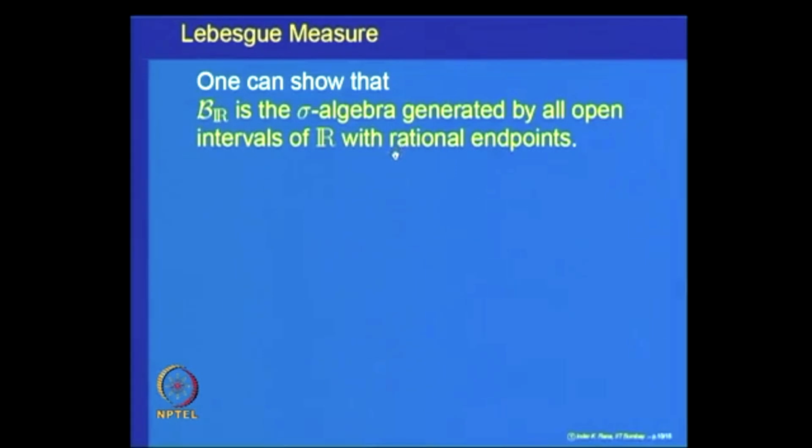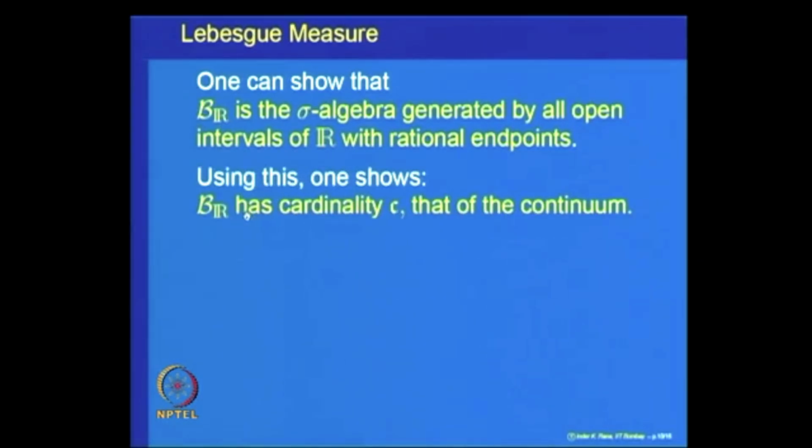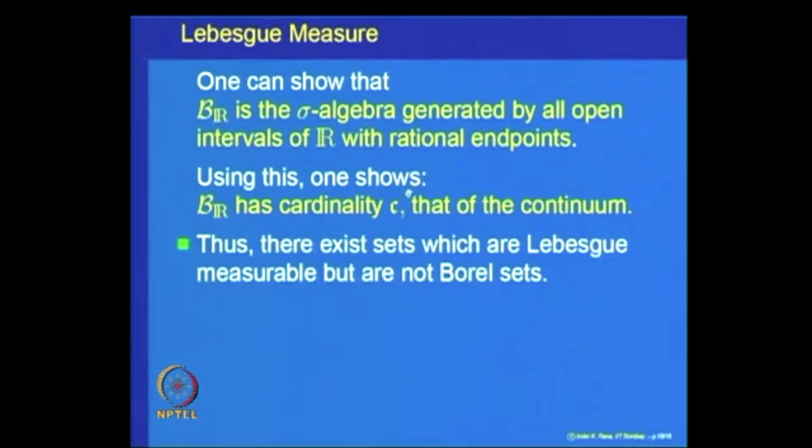You take a countable family of intervals and generate the sigma algebra, and that is the Borel sigma algebra of R. One can show that the cardinality of this process of generating is exactly equal to C. Using this construction, one shows that the cardinality of the sigma algebra of Borel sets is the same as that of C, the continuum, whereas the cardinality of the Lebesgue measurable sets was 2 to the power C. So, looking at the cardinality, there exist sets which are Lebesgue measurable but which are not Borel sets.